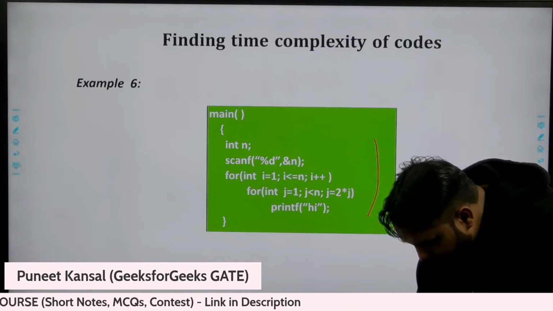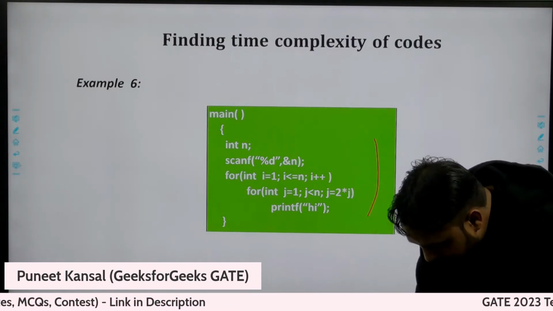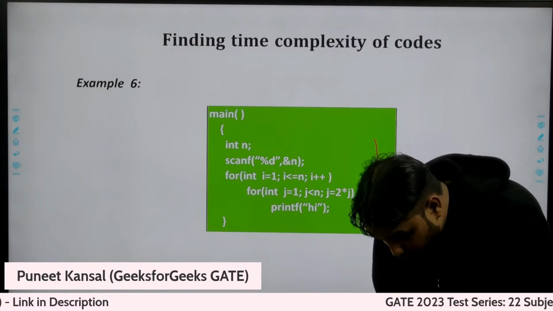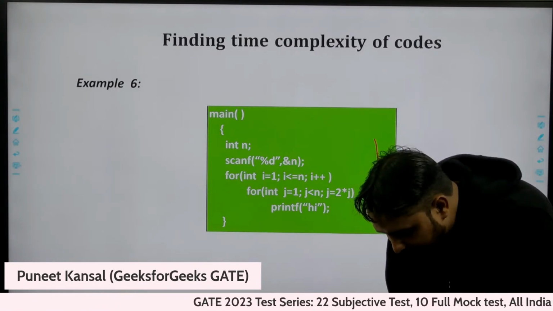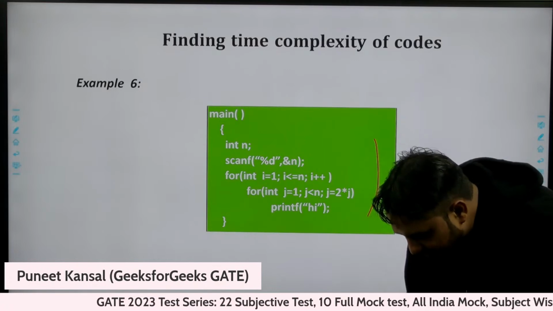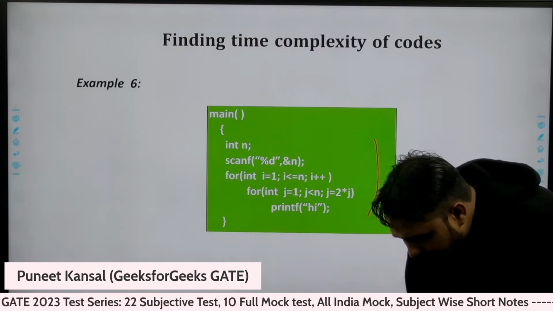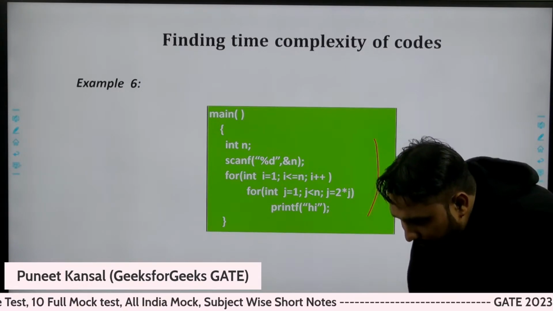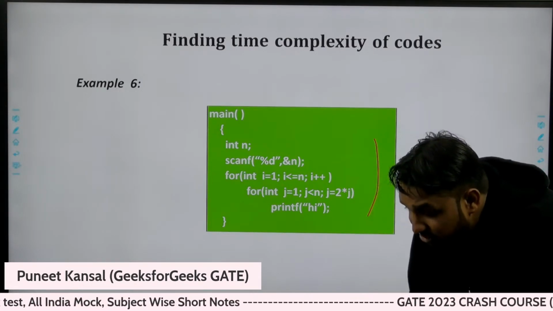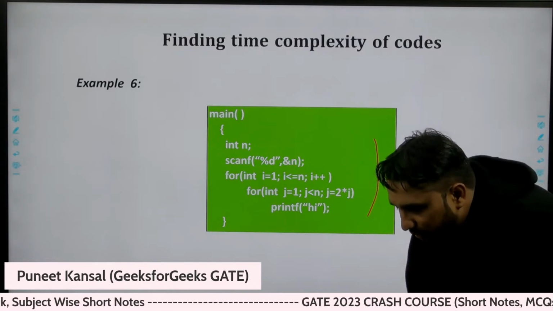If you need to, you can mention explicitly whether the base is 2, 3 or 4, if they have mentioned it. Sometimes they do not mention the base in the question. They may be comparing only functionally, comparing n, log n and all that.